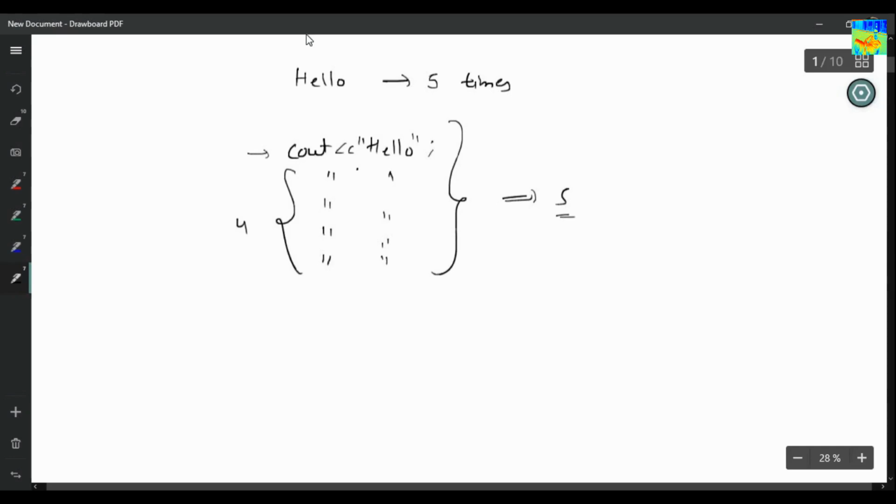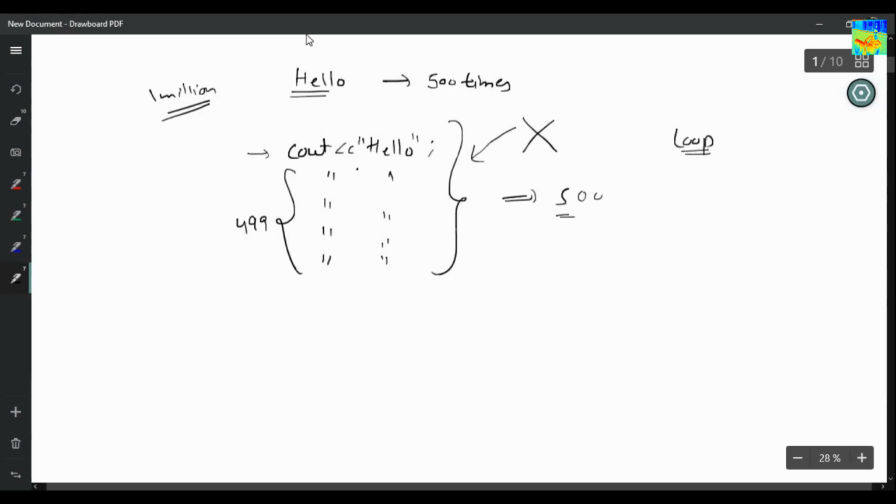But my task is to print it 500 times. So we have to copy it 499 times to make it 500. Now I am saying you have to print hello 1 million times. So obviously by this time you might have noticed that this approach is very inefficient and time consuming. So what we can use is a loop.